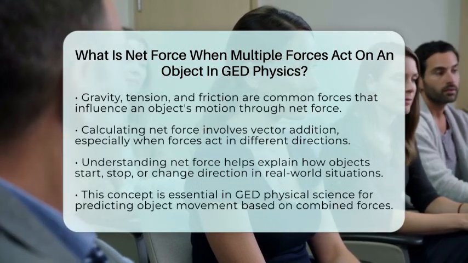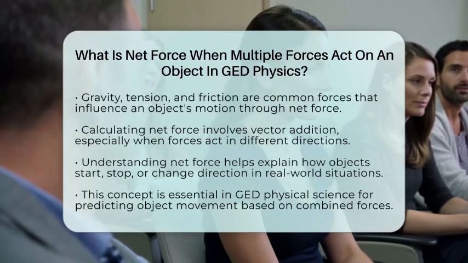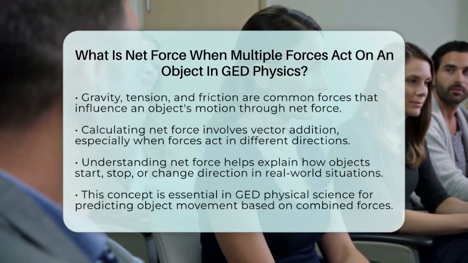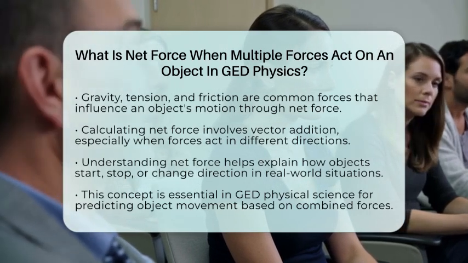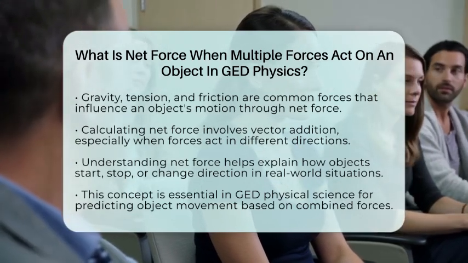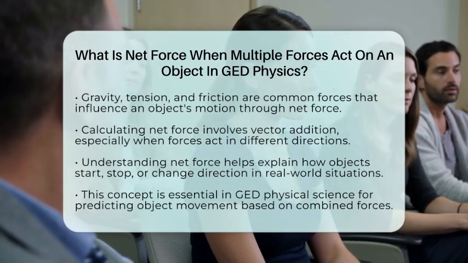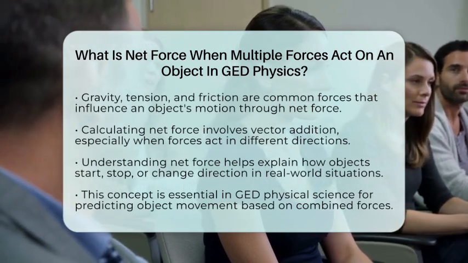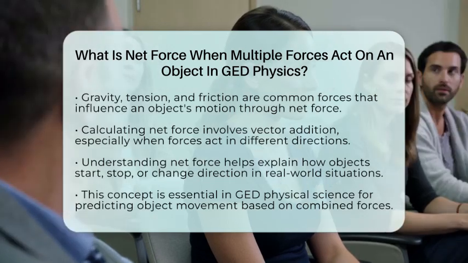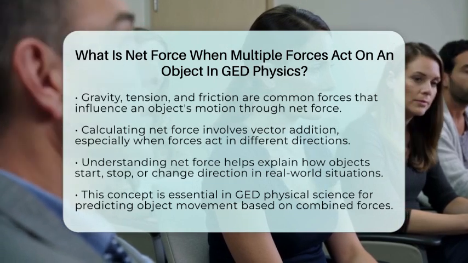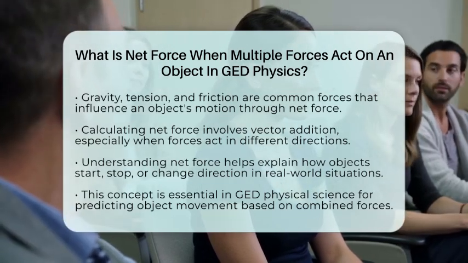So, to sum up, net force is the total force after adding all forces acting on an object, considering both how strong they are and which way they point. It tells us whether an object will speed up, slow down, or stay at rest. Calculating net force involves adding forces as vectors, especially when they act in different directions. This idea is key in GED physical science because it explains how forces combine to influence how objects move in the real world.